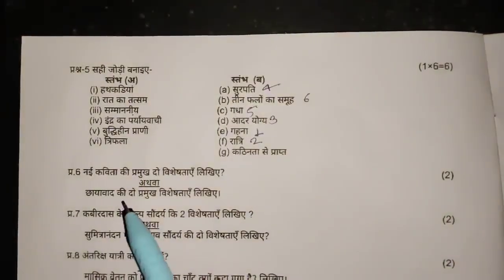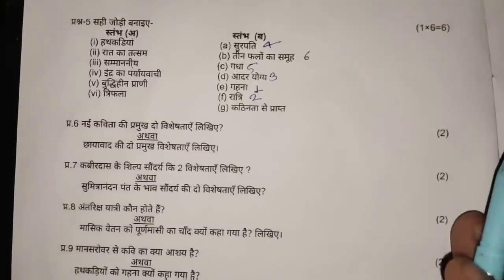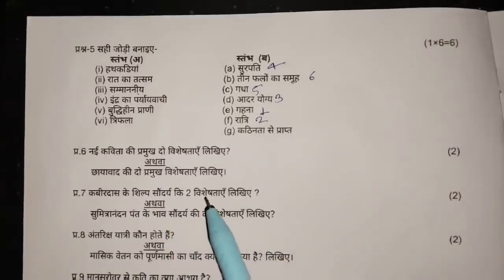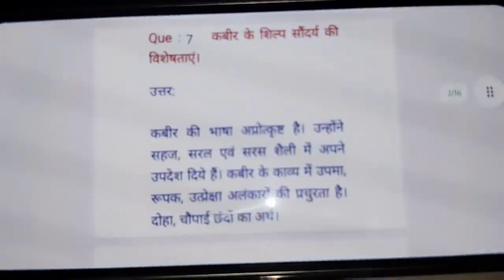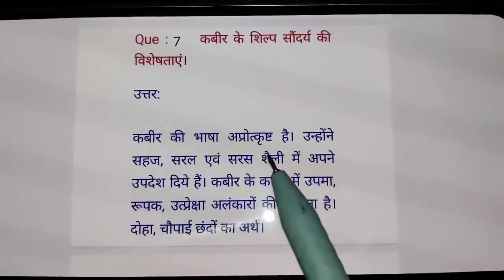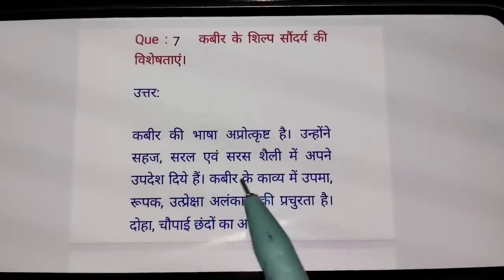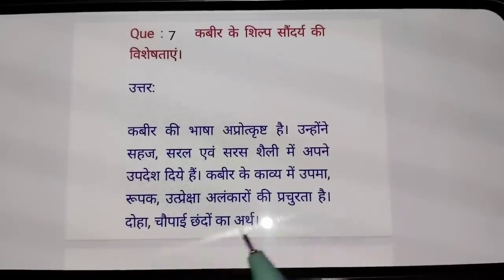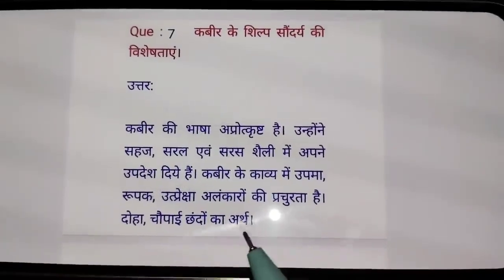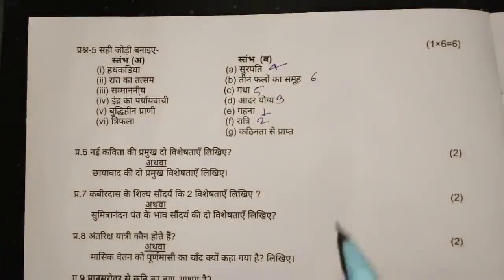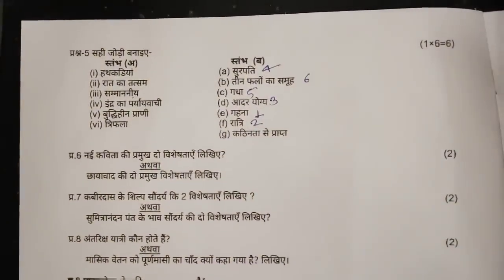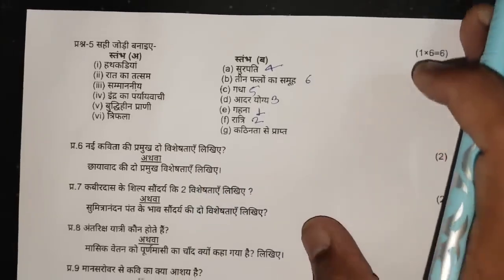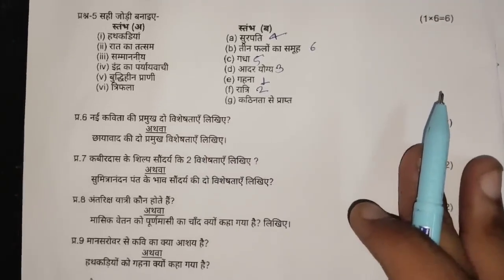Then your 8th question is to write 2 main characteristics of Chayavad. You have to answer it yourself. Then comes your 7th question. Okay? Write 2 characteristics of Kabir Das's artistic beauty. So these are your characteristics of Kabir Das's artistic beauty. Kabir's language is excellent. He has given his teachings in a simple and easy style. In Kabir's poetry, there is abundance of simile, metaphor, hyperbole and the meaning of Chaupai verses. Okay? This will be the answer to your 7th question. We are making you answer 1 question out of the 2. Okay? Like you have given 2 questions. Out of the 2, we are making you answer 1 because if we answer both, the video becomes very long.